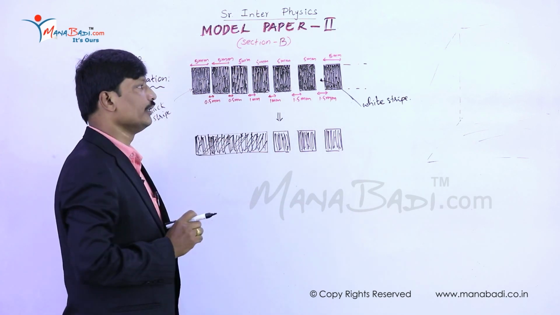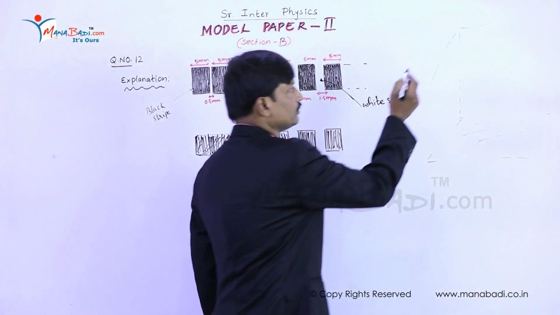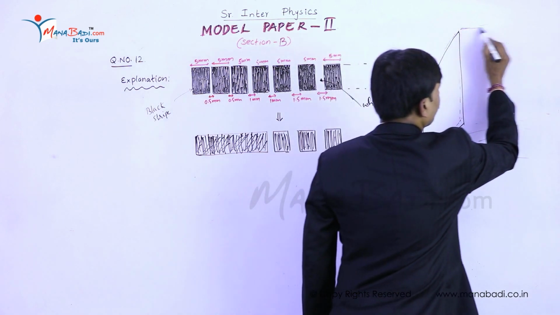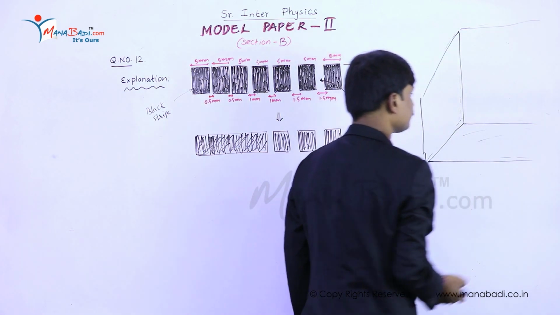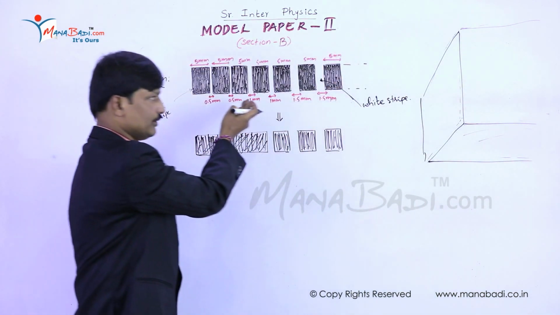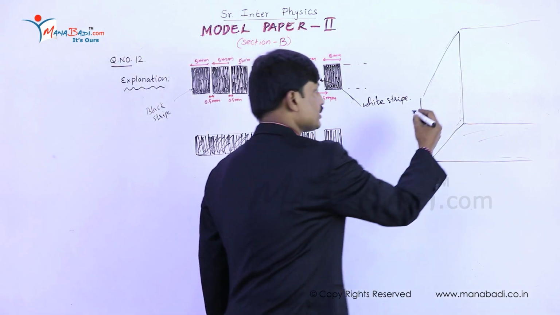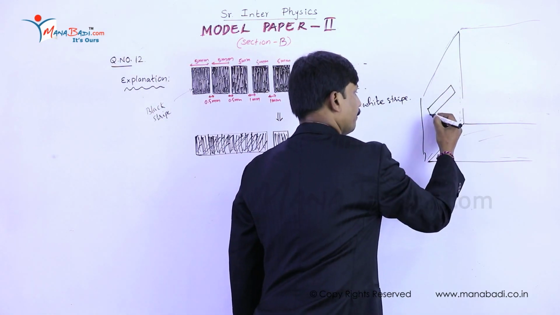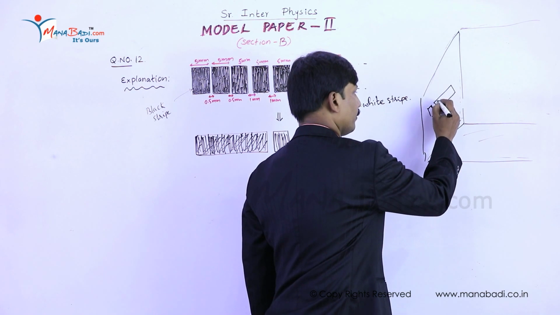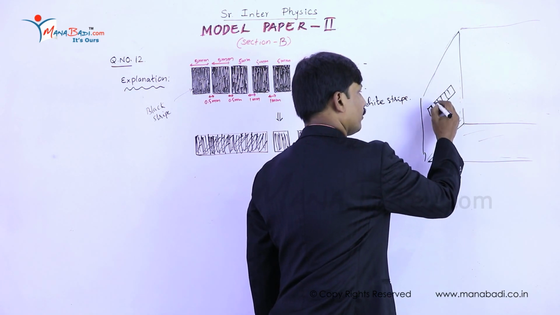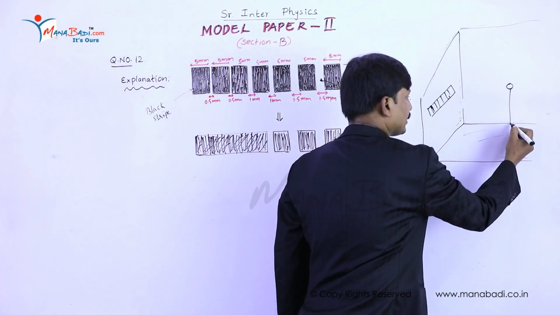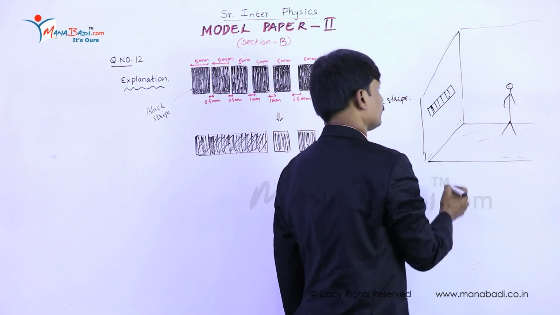So this pattern is pasted on the wall in a room or a laboratory. Let us consider this to be a room. This type of arrangement is pasted on the wall in a room. Now, this arrangement should be at the height of the observer, at eye level.